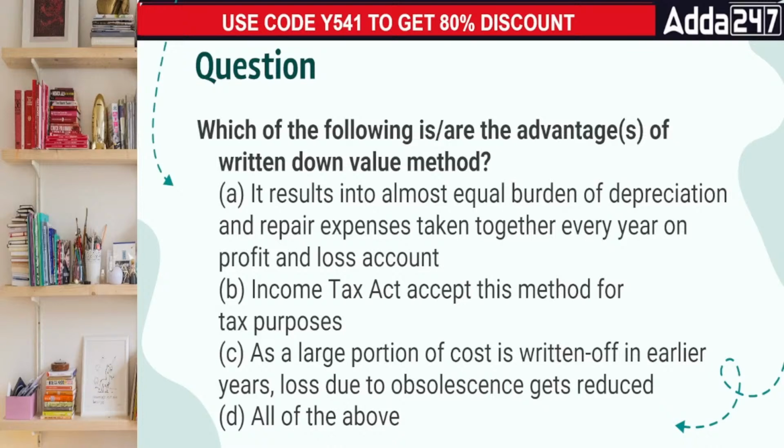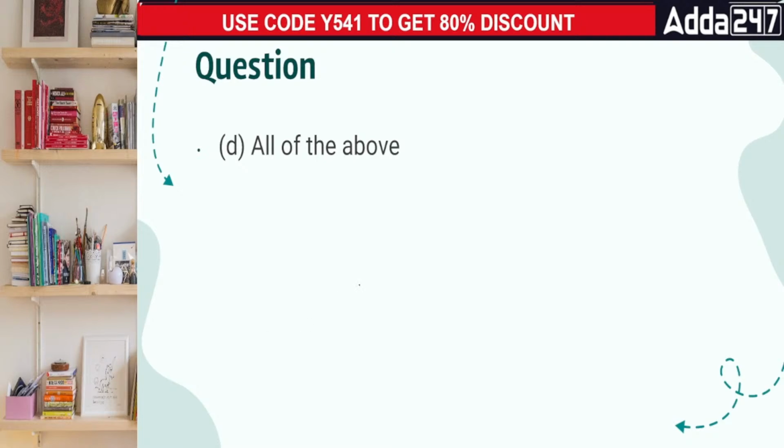It results into almost equal burden of depreciation and repair expenses taken together every year on P&L account. Income Tax Act accepts this method for the taxation purpose, as a large portion of the cost is written off in earlier years. Loss due to obsolescence gets reduced, or all of the above. वैसे ना पता है, if you look at the particular method of WDV, let me show you the practical part of it as well. चलिए, so showing you the answer is all of the above.